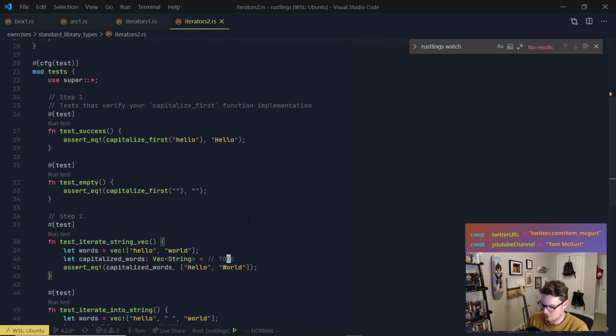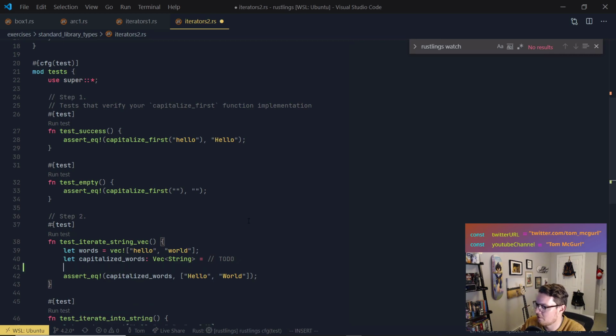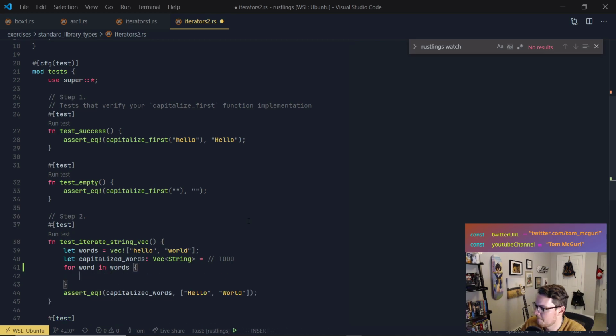So what we can do is, well, we can do it the old school way and just loop over it. Let's just write that out first. So we'll do for word in words, right? For word in words, and then we can try setting equal to this. So for word in words, we're going to call capitalize first, and we're going to put word.